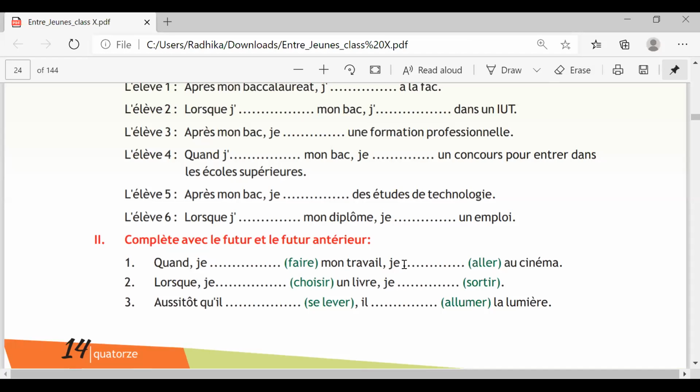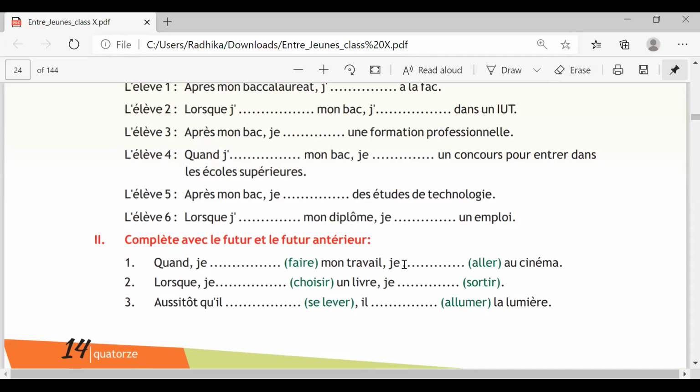So we will start with the second exercise. We will solve it together. First one: quand j'aurai fait, when I would have done my work, mon travail, j'irai au cinéma. That is j'irai, future simple.